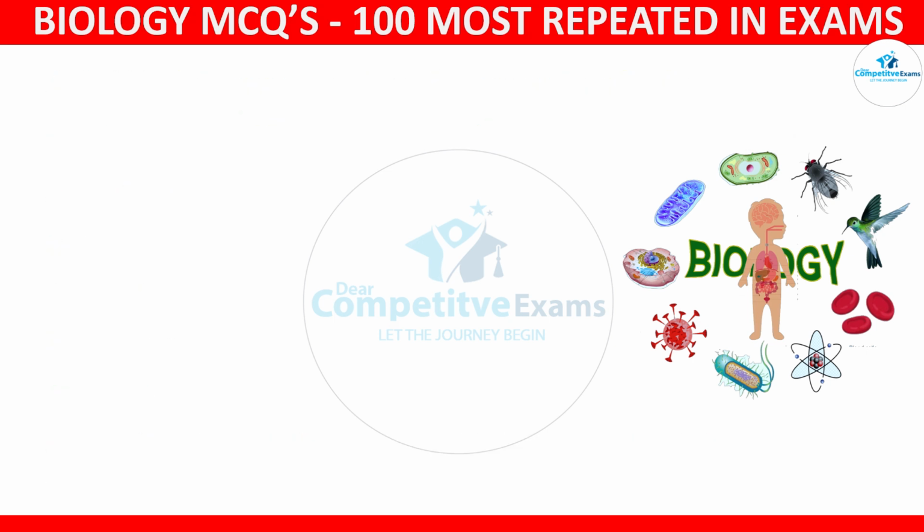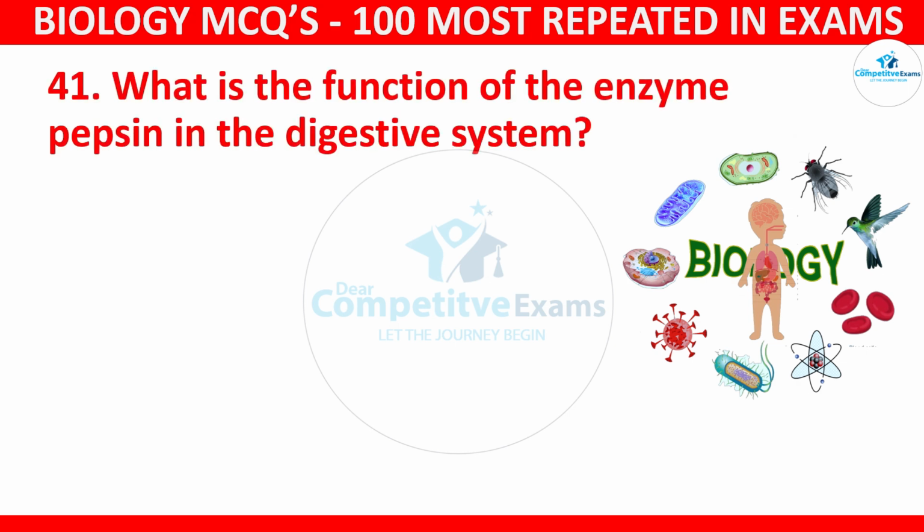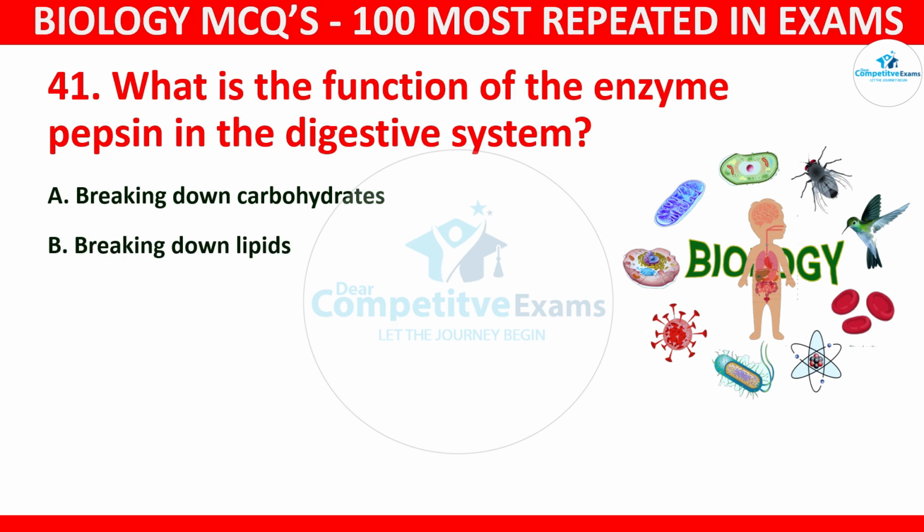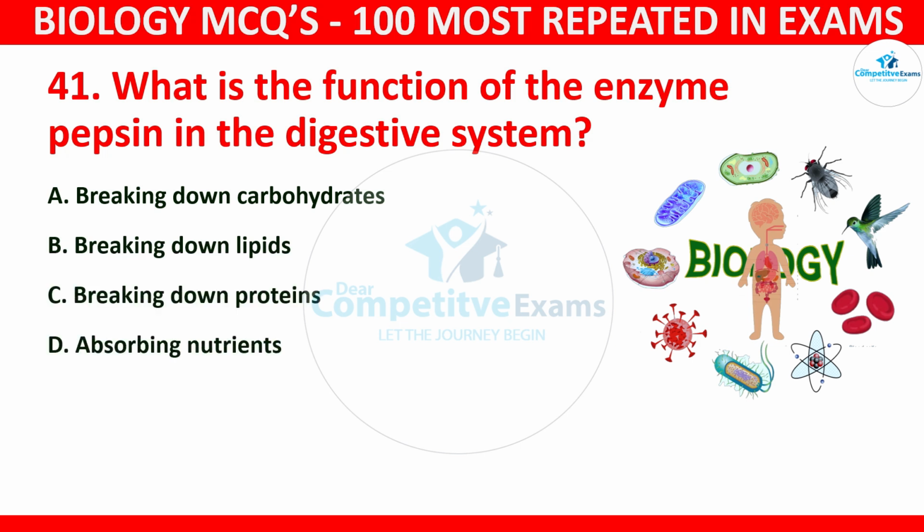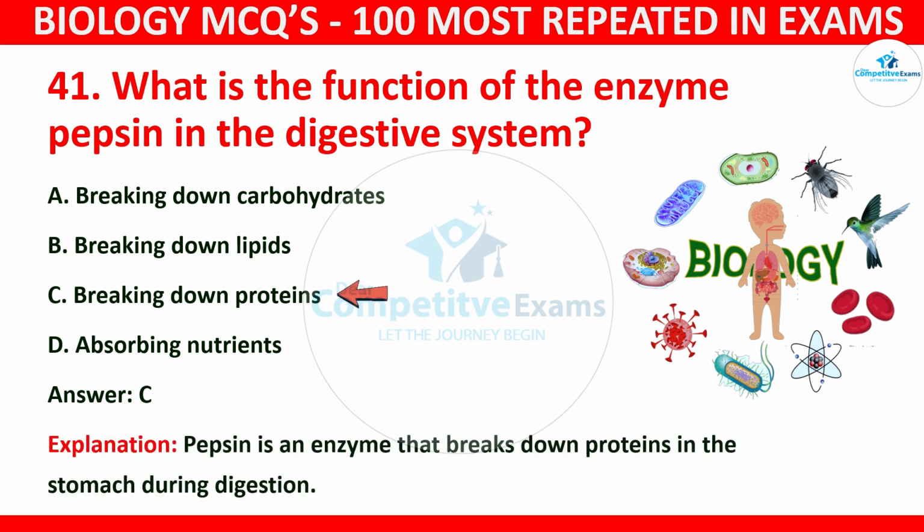Question number 41. What is the function of the enzyme pepsin in the digestive system? Your options: breaking down carbohydrates, breaking down lipids, breaking down proteins, or absorbing nutrients. The correct answer is C, and that is breaking down proteins. Pepsin is an enzyme that breaks down proteins in the stomach during digestion.